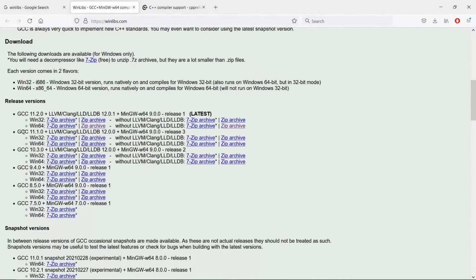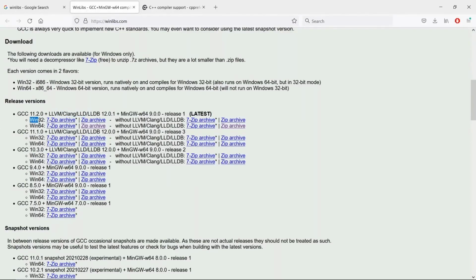Again, I recommend using the latest you can get your hands upon. In this case, the latest happens to be 11.20, but in the future, this is going to change. You're going to find a version for 12 or 13. So please grab the newest version you can get your hands upon. Now, I want you to install the version that says that it has LLVM and Clang.